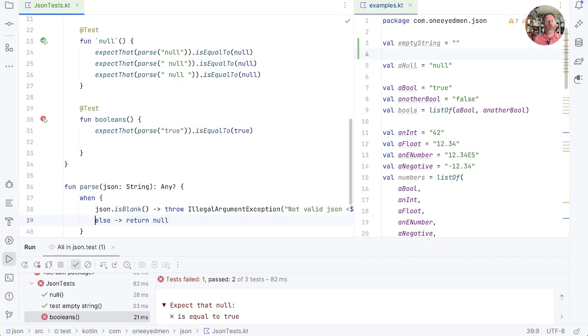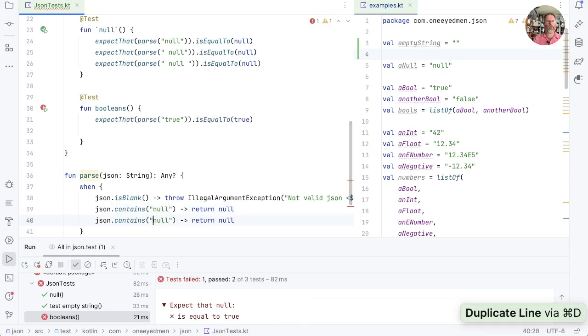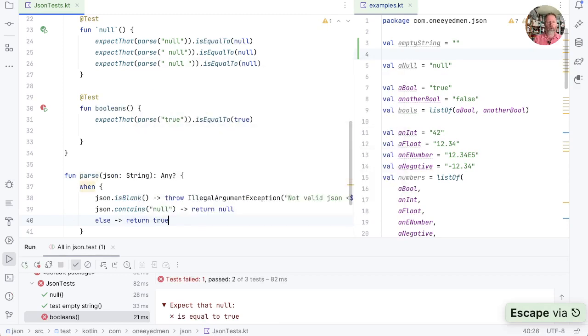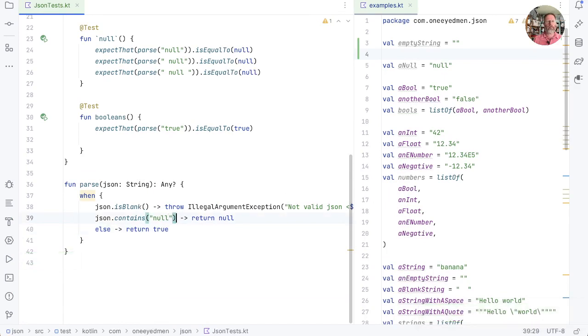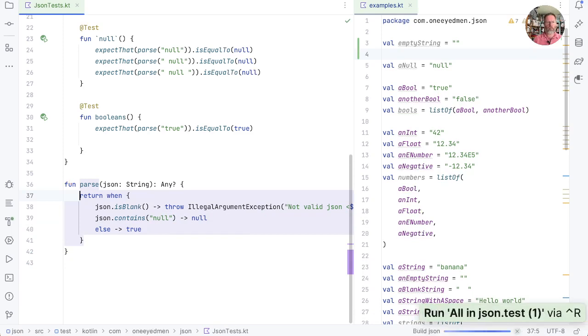I think the answer is probably JSON contains null. In that case, we want to return null, and otherwise we're going to return true. Does that work? It does, but it's a little bit naff. I think we should probably pull this return here out of the when.